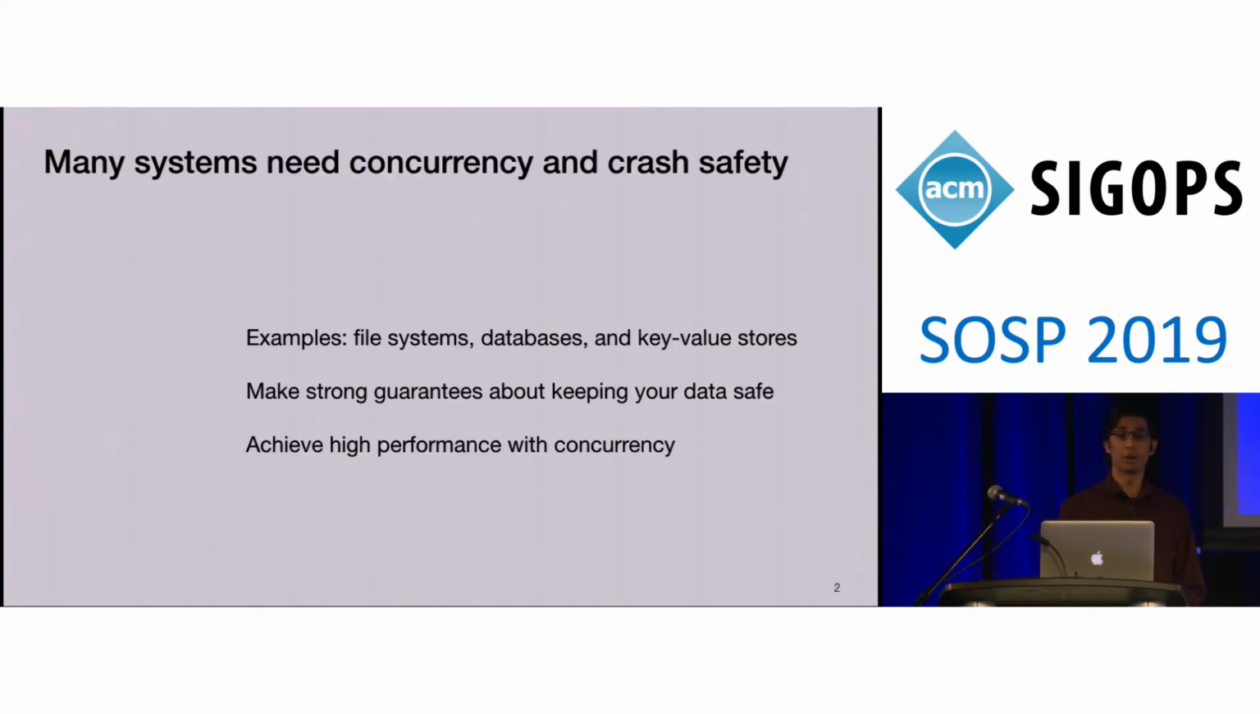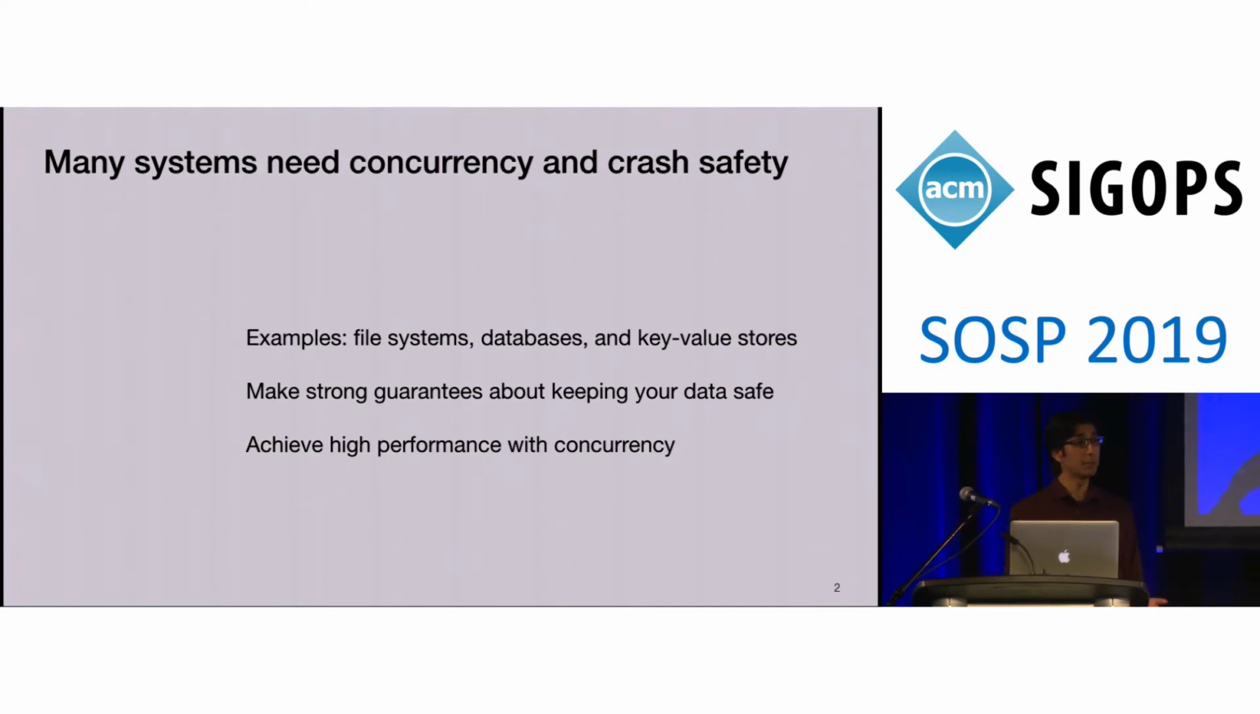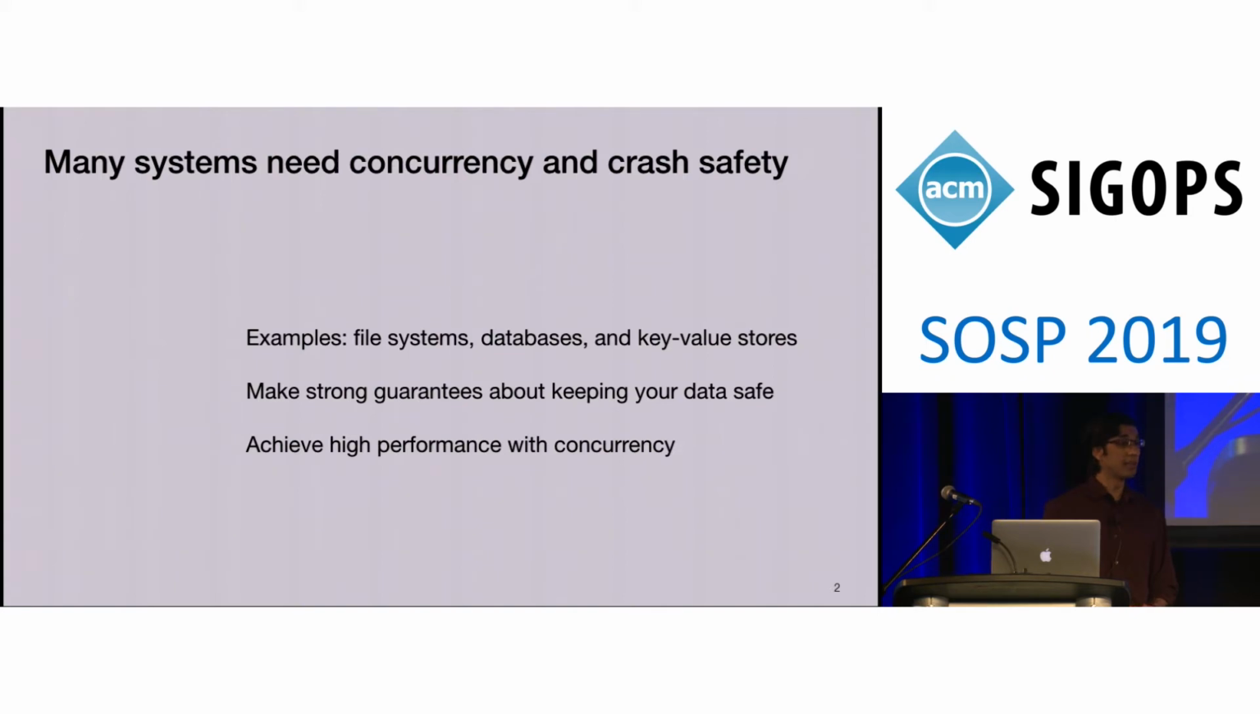Many systems need concurrency and crash safety. Examples include file systems, databases, and key value stores. All of these systems make strong guarantees about keeping your data safe, even in the presence of crashes, for example, due to power failures or kernel panics. At the same time, they achieve high performance using concurrency. The combination of these crash safety guarantees and concurrency in the implementation makes these systems difficult to make correct.